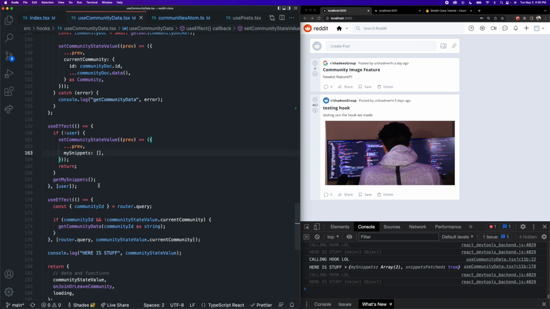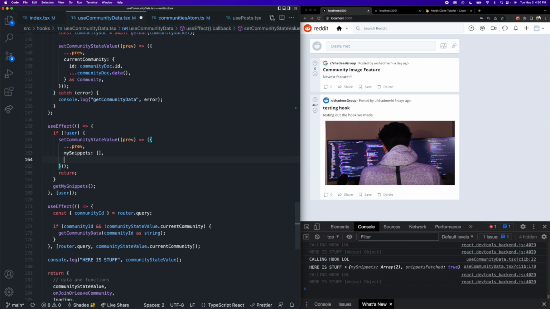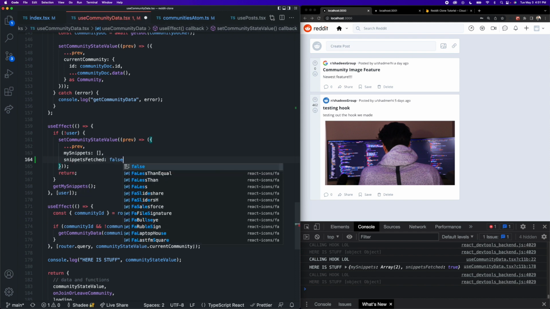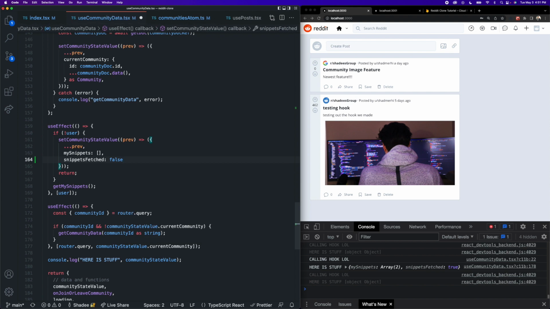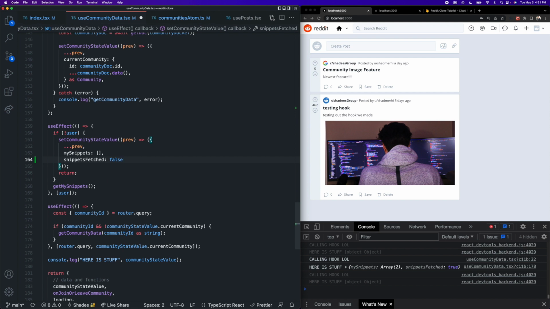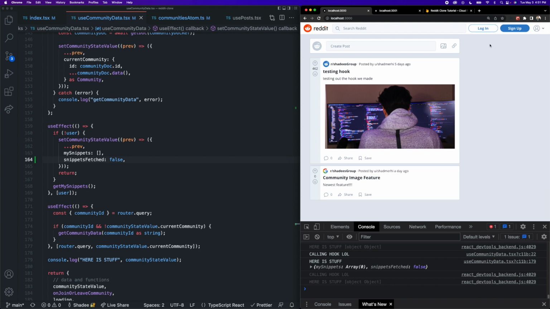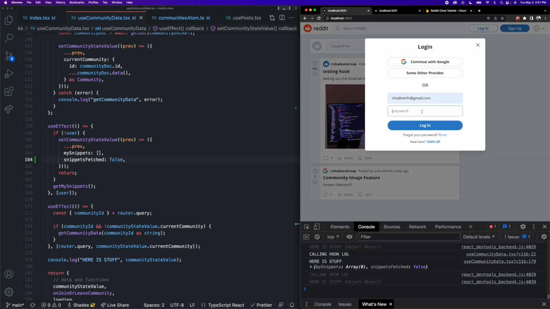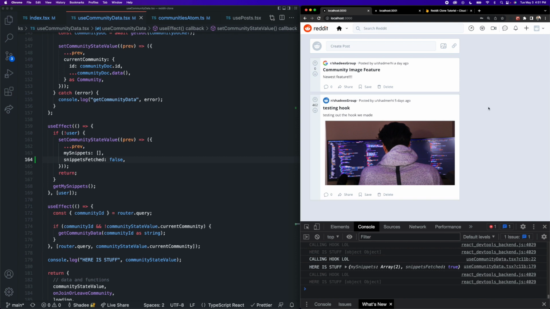And we can do that inside of this use effect here as well, because we're already kind of doing that. When there is no user, we clear the mySnippet state because it is specific to a particular user. So if the user logs out, we just empty that array. We can do the same thing with the snippets fetch thing here. And this ensures that if a user does happen to log out and the feed is rebuilt for a non-authenticated user, and then they do decide to log back in, it will trigger another update to rebuild the feed for that user again. So now if I save this, if I log out, it rebuilds the non-user feed. And if I log back in as Shadi, it builds the feed for Shadi.